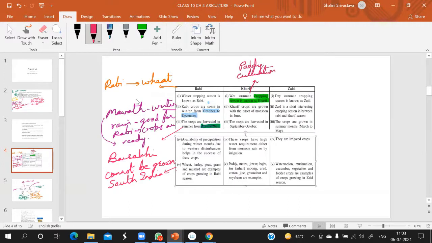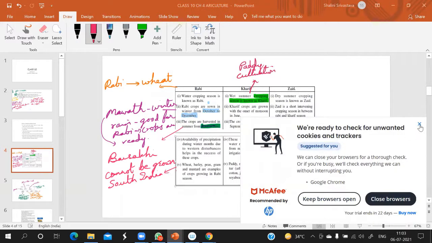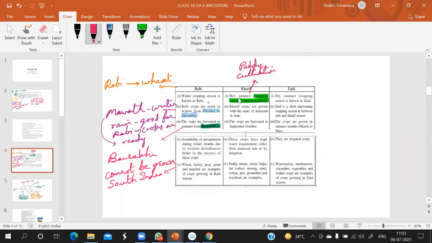What do you mean by paddy? Rice. Yes, people start growing rice now. Kharif crops are grown with the onset of monsoon in June. Clear? It is to be grown in the month of June.